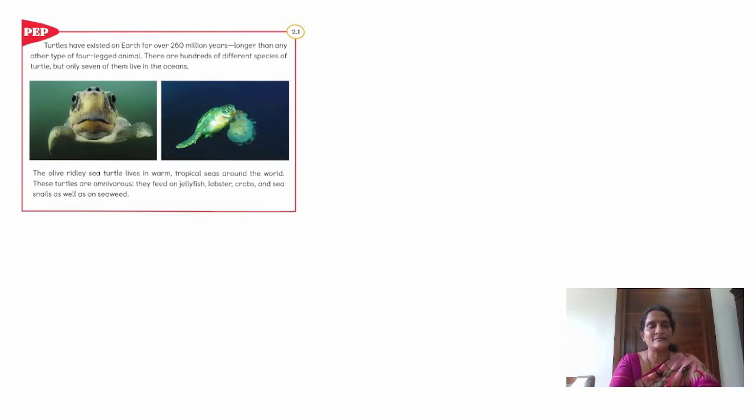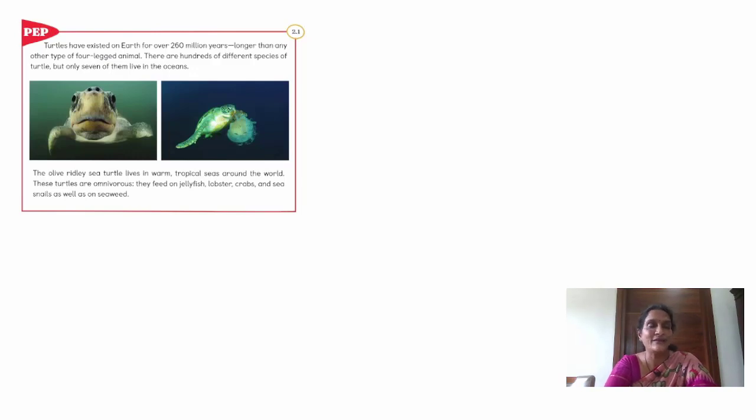See here in this slide, what is this image? What is the picture? This is a turtle. Turtle is the oldest animal.